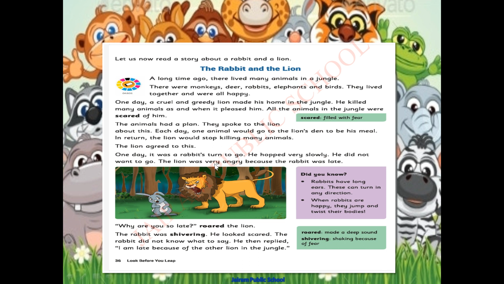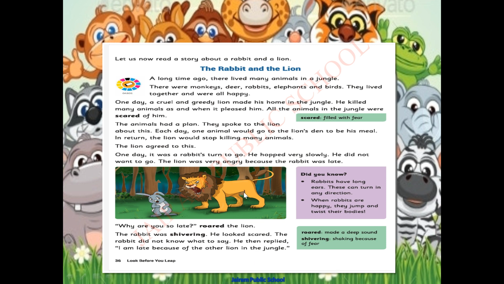The lion was very angry because the rabbit was late. So each day one animal would go. That day, it was the rabbit's turn to go. But what happened? The rabbit was hopping very slowly and was not willing to go there. So the lion was very angry because the rabbit was late. The lion was very hungry.